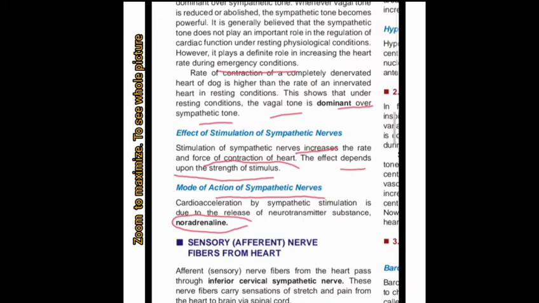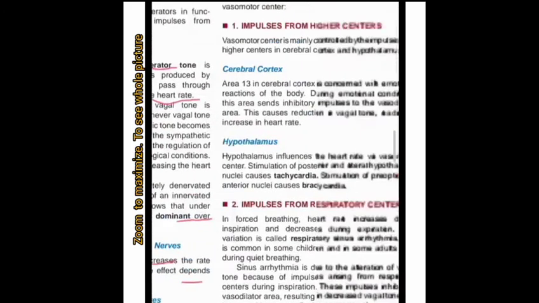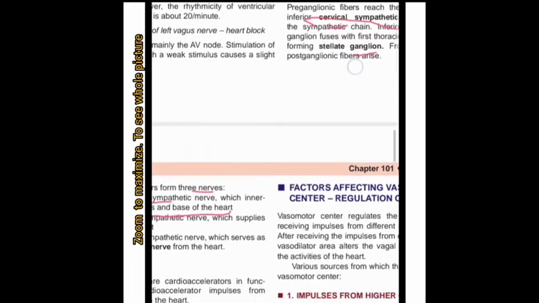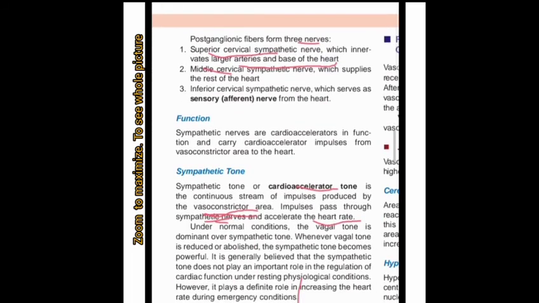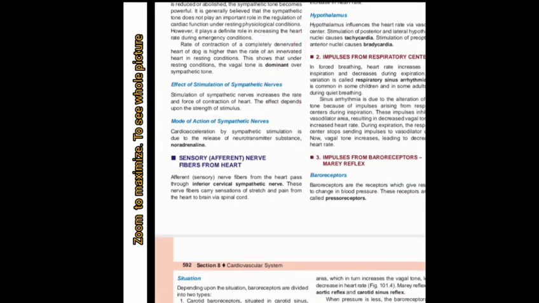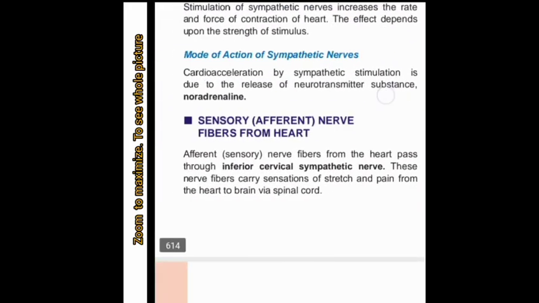In this way we will discuss the sympathetic tone and the sympathetic nerve fibers: what is the origin, what is the course and distribution, what is its function, how it is activated, what is the effect, and why it is activated, the main causes of activation of the sympathetic nerve fibers. It means the sensory afferent nerve fiber which we discussed before, the nerve fiber of the inferior cervical sympathetic nerve.